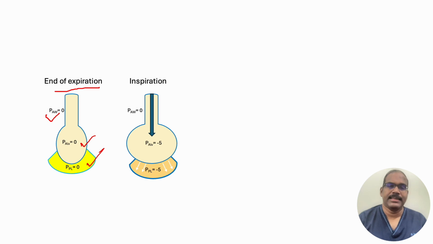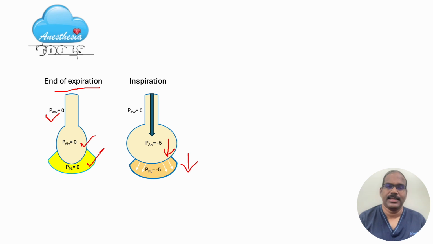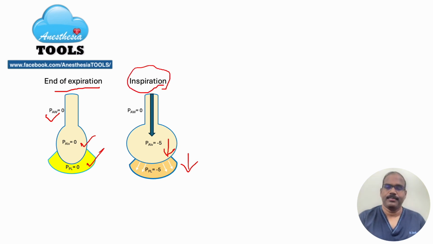Now what happens at the inspiration? The diaphragm and the inspiratory muscles contract and bring down the pleural pressure to say -5 as in this example. So this will be reflected inside the alveoli and alveolar pressure also drops to -5. And now there is a gradient from the airway pressure of atmospheric pressure 0 to -5 inside the alveoli and the air flows across the airway. This is what happens during inspiration.